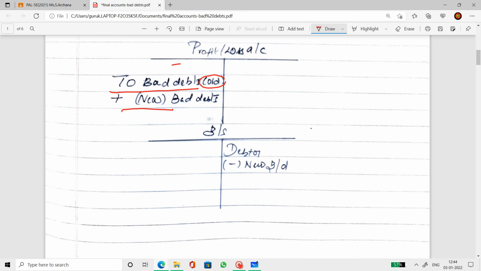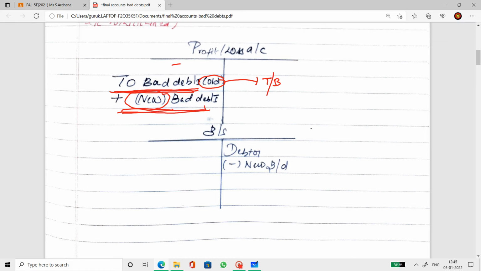Now, all of a sudden I've used the words old and new here. What does that mean? Old is the bad debts that is inside the trial balance. So anything in the trial balance, bad debts, is called the old bad debts. And the bad debts that you find in the additional information or in the adjustment is called the new bad debts. So if in a question there are old bad debts, that means bad debts inside the trial balance, and bad debts outside the trial balance, then the old bad debts and new bad debts will be added and shown on the debit side of the profit and loss account.